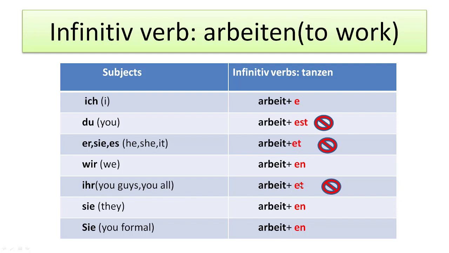And for ihr, we have to use et in the place of t, and the rest of the conjugation will be the same. Ich arbeite, du arbeitest, er/sie/es arbeitet, wir arbeiten, ihr arbeitet, sie arbeiten, Sie (you, formal) arbeiten.